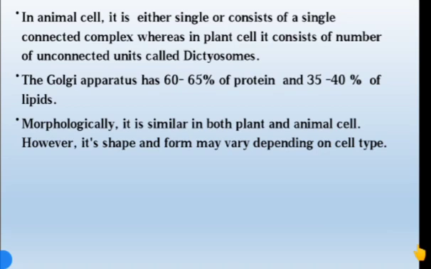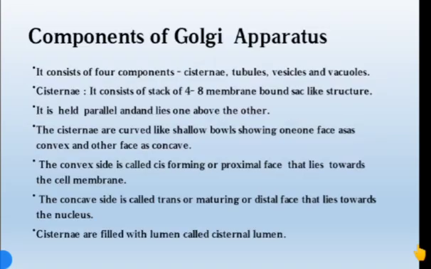Then let us move on to the next topic, that is the components of the Golgi apparatus. The components of the Golgi apparatus are called Golgi bodies. It consists of 4 components: cisternae, tubules, vesicles and vacuoles. Then the first component is the cisternae.